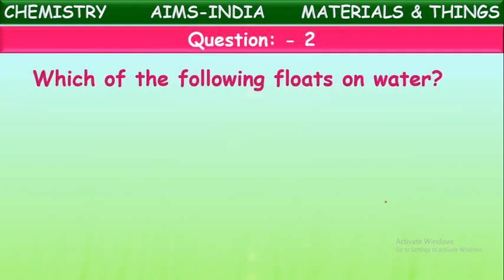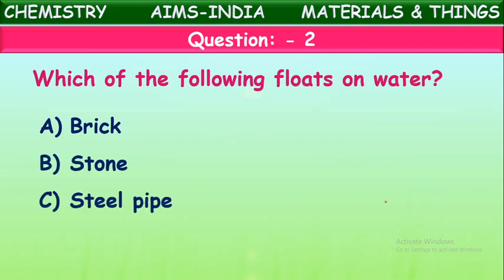Next one, which of the following floats on water? Brick, stone, steel pipe, rubber ball. Which can float on water among these? When you keep the brick, stone or steel pipe, they immediately sink into water. They do not float.